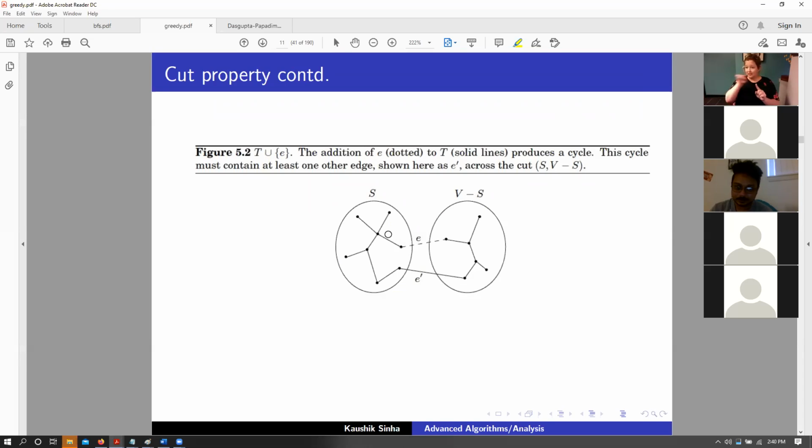Which makes sense, because if you have this thing over here that's doing its own thing, and this other thing over here that's completely doing its own thing, and you just add one edge, there cannot be a cycle between the two because there is no other edge connecting them. Right, it's like adding a bridge between two countries, and there's a river between them. Yep. You only have one edge going between the two countries. So by definition, we cannot have a cycle.